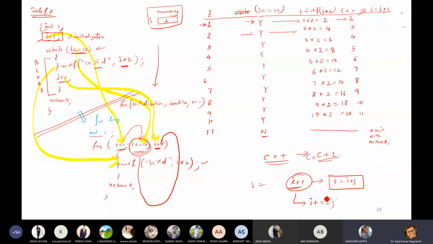Okay, sir. Fine. This increments. Suppose the initial value of I is 1. Whenever I write I plus plus, it gives 2. The value of I becomes 2. So that's why this I is 1, 2, 3, 4, 5, 6, 7, 8, 9, because I had written here the value of I. I plus plus is I equals to I plus 1. The initial value of I is 1 and I plus plus is 2. Understand or not? Yes, sir. Got it.